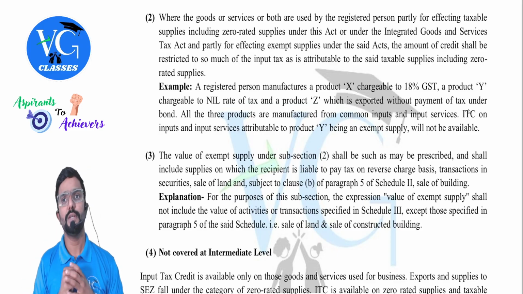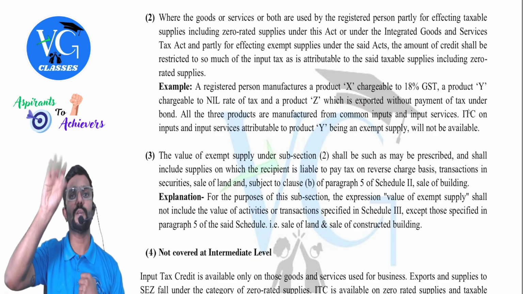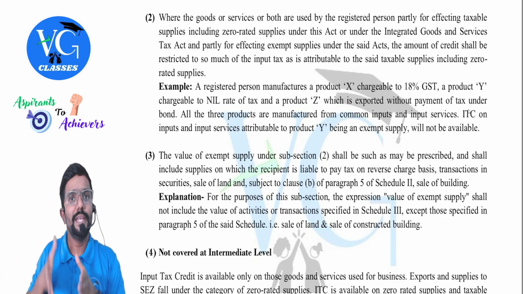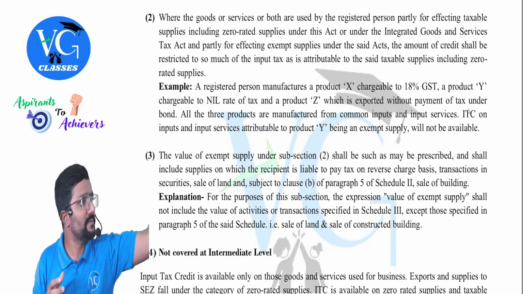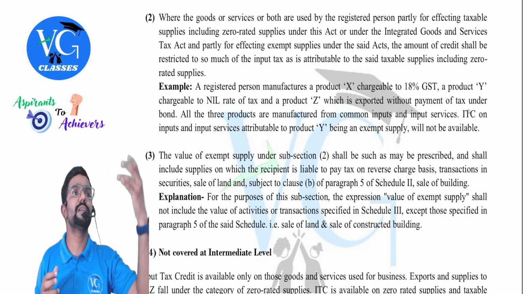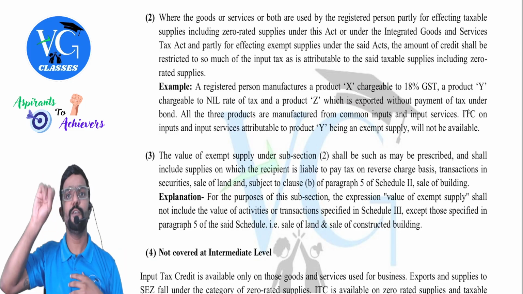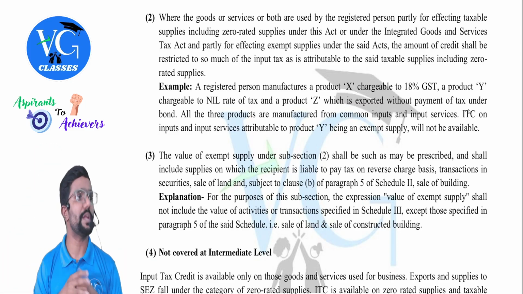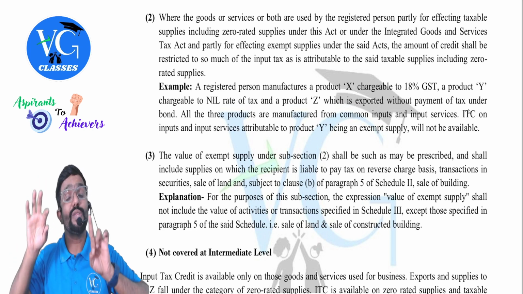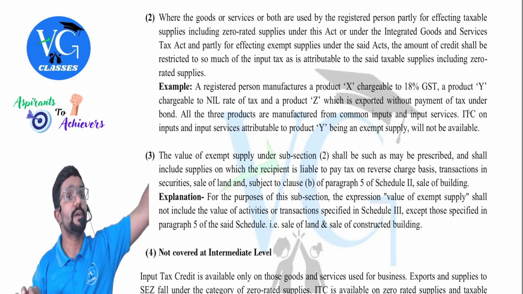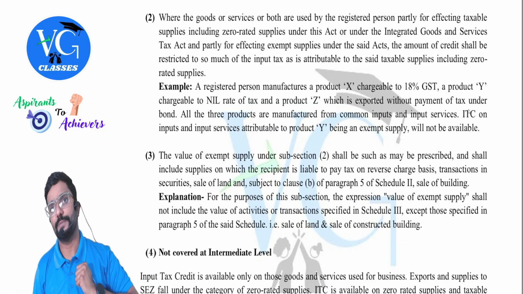The third scenario is, sir, I have taken an inward supply on which I have paid, assume, 50,000 GST. This inward supply I am using to produce two goods. One good is exempt from GST, another good is taxable under GST. What should we do, sir? Can I claim the full 50,000 credit? No, sorry. How much can I claim? 50,000 credit only to the extent it is used to produce taxable goods. What about exempt, sir? No credit.